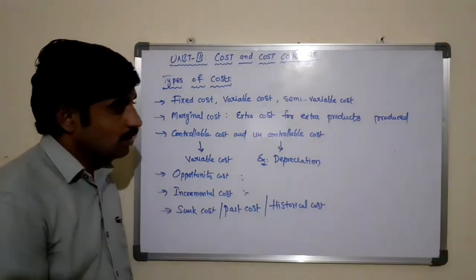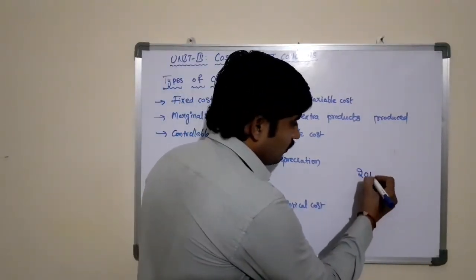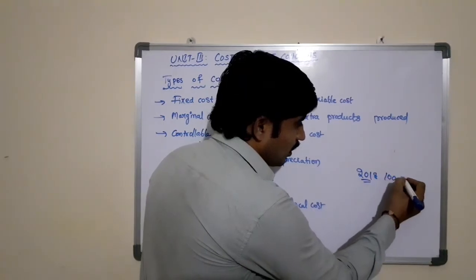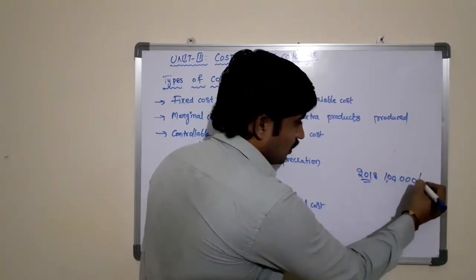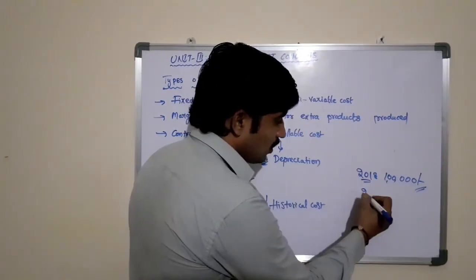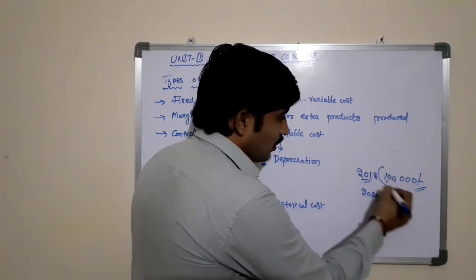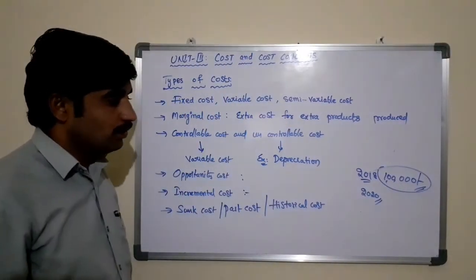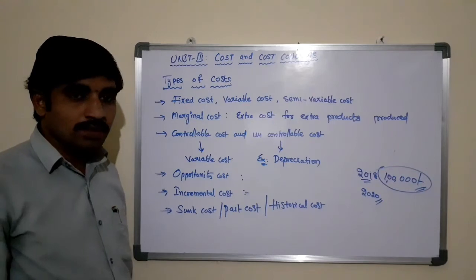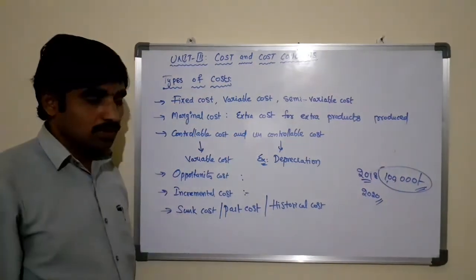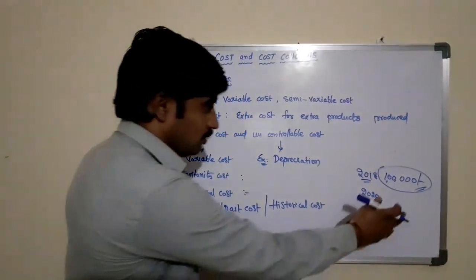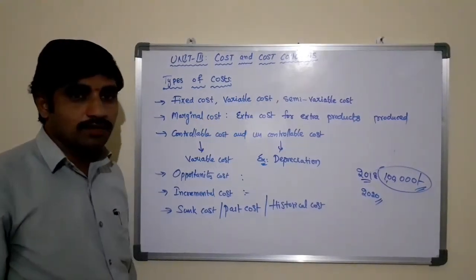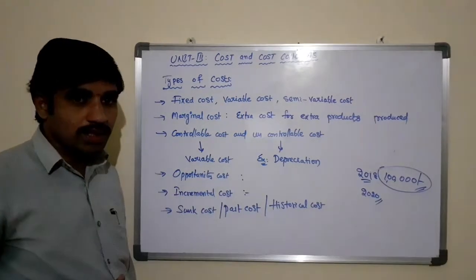For example, in the year 2018, we incurred 1 lakh rupees in order to purchase the machinery. Now it is 2020. We have already incurred 1 lakh rupees to purchase the machinery in the past, in 2018. Now it is not possible to recover. It is not possible to take it back.